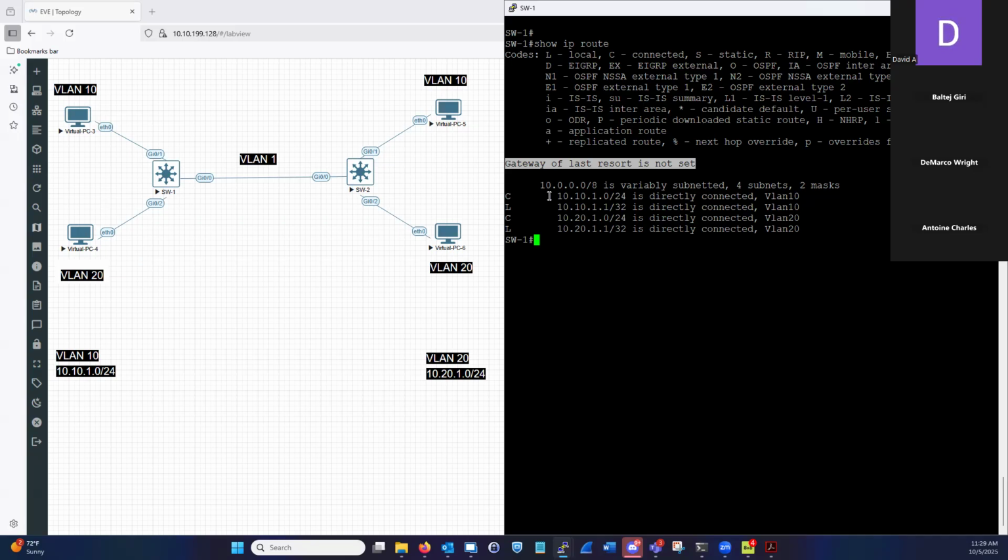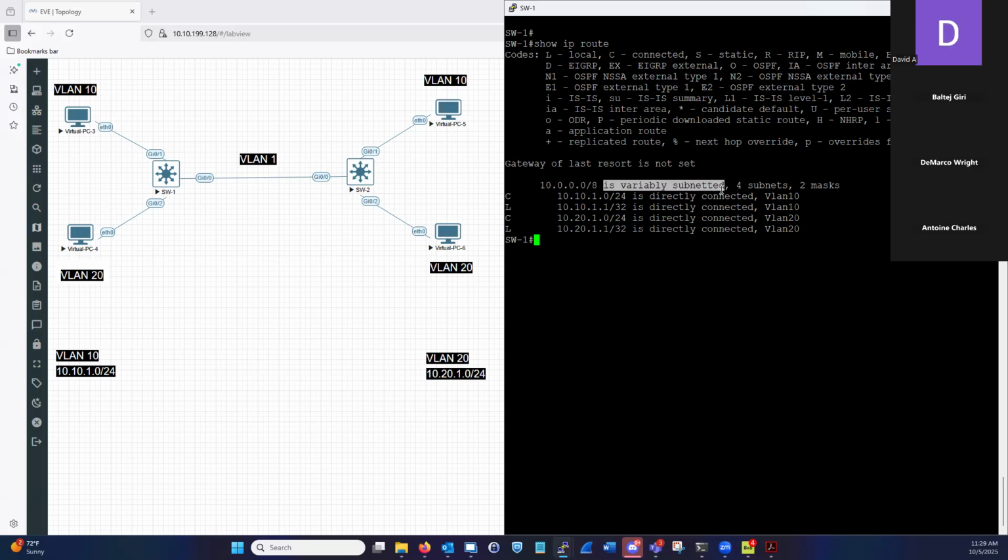All right. So typically when we have routes in Cisco IOS, it's going to give us the supernet. We created the subnet, but it's going to show us the supernet. It's going to say 10.0.0.0/8, the supernet. For any 10 network, it's going to say it's variably subnetted.